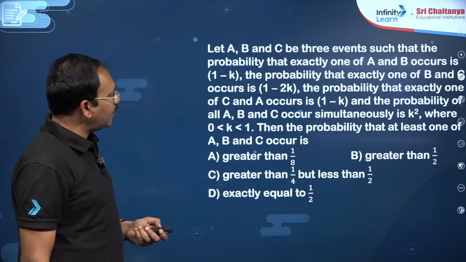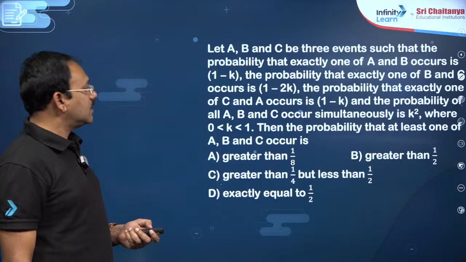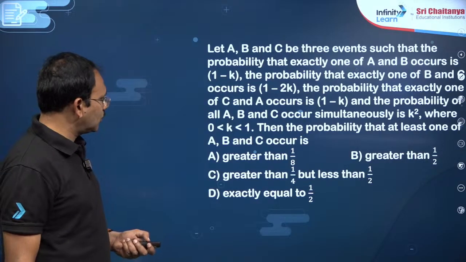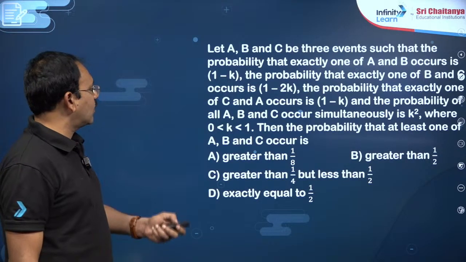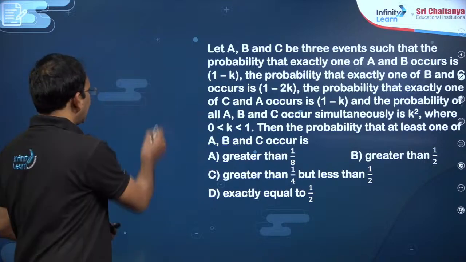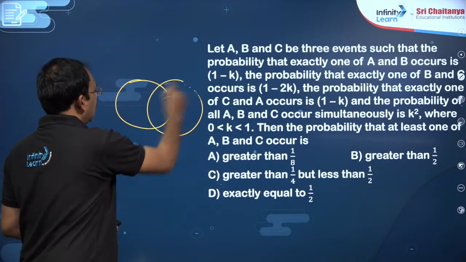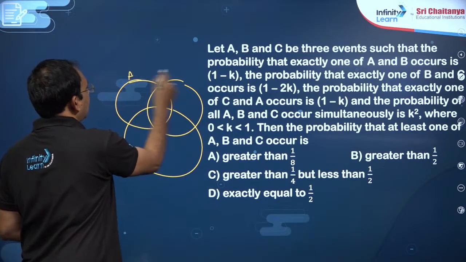The probability of A, B, C occurring simultaneously is k square, where k is between 0 and 1. Then find the probability that at least one of A, B, C occurs. This can be solved with the help of a Venn diagram, my dear friends.